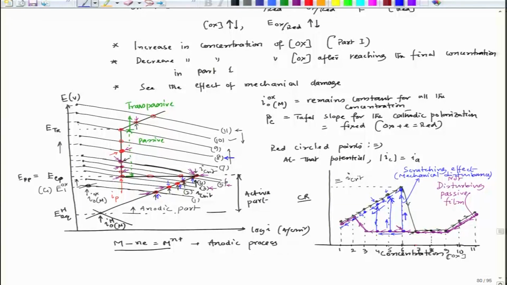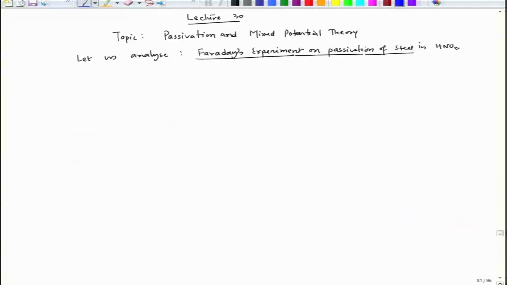But as we decrease the concentration, when it reaches concentration 6, if we do not disturb it, the passive current density will be the corrosion rate. But if we disturb the surface with a mechanical effect, scratching or other means, then the corrosion rate immediately moves to this point, which is nothing but I critical. This exactly happens in the case of HNO3.